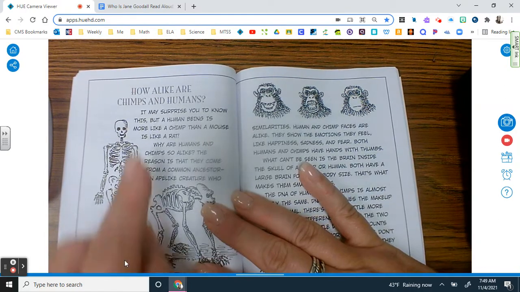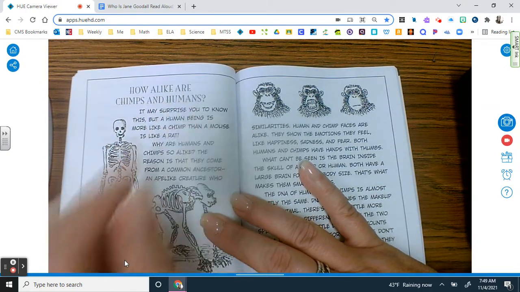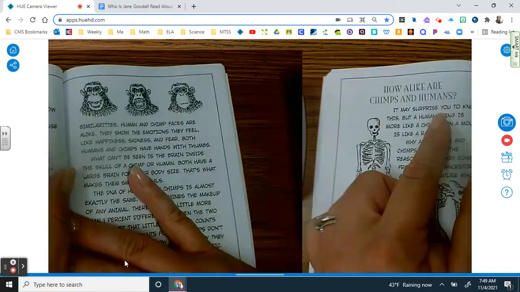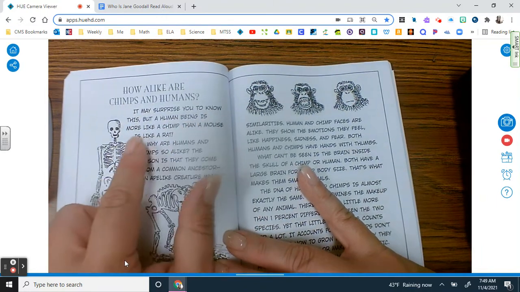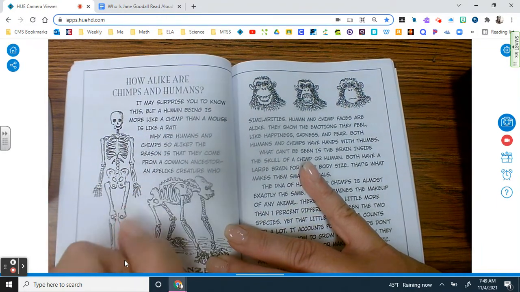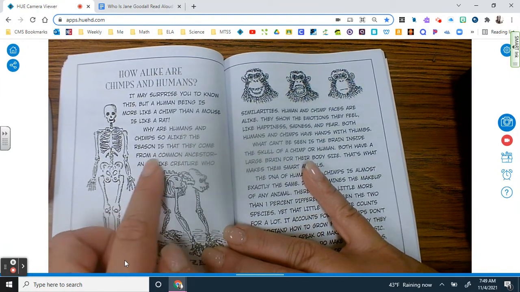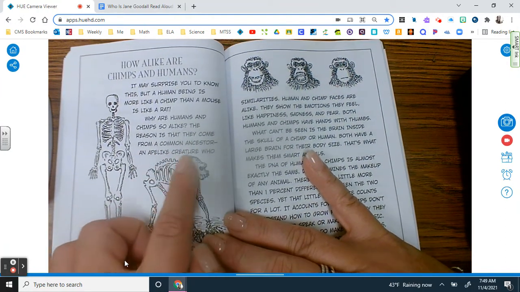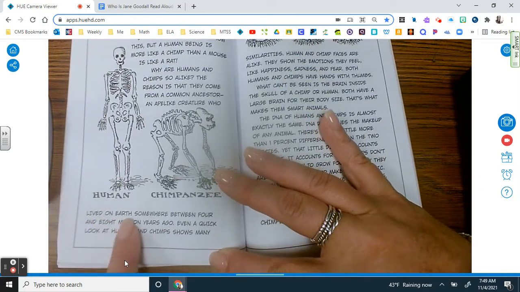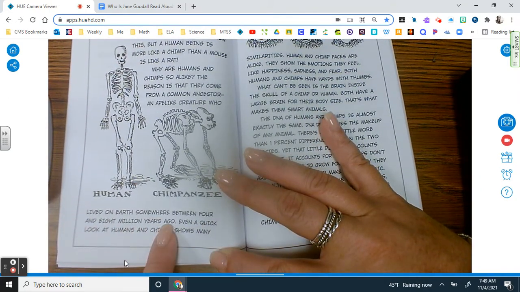Let's go. How alike are humans and chimps? It may surprise you to know this, but a human being is more like a chimp than a mouse is like a rat. Why are humans and chimps so alike? The reason is that they come from a common ancestor, an ape-like creature who lived on Earth somewhere between 4 and 8 million years ago.